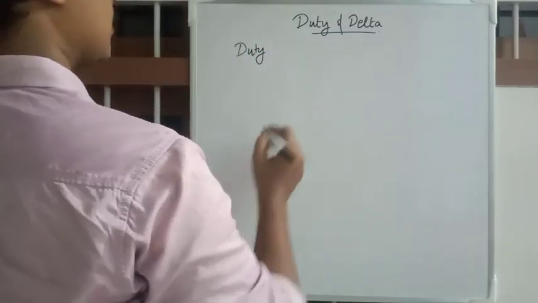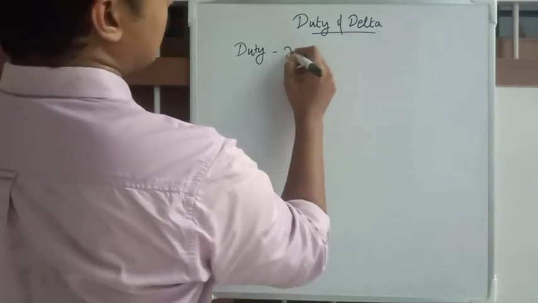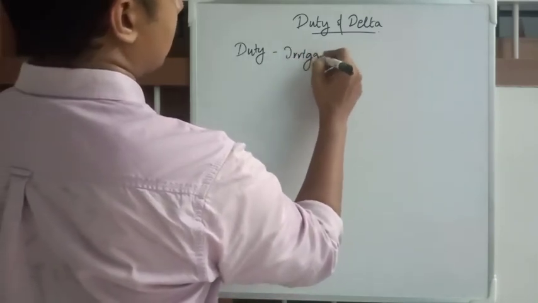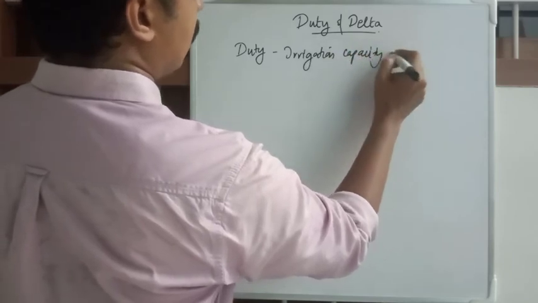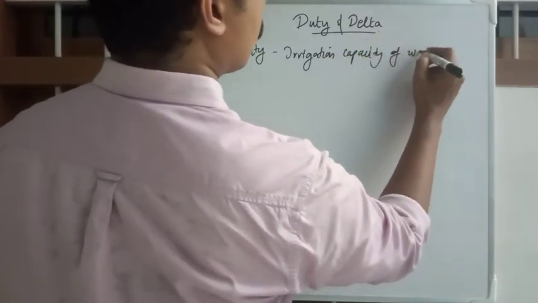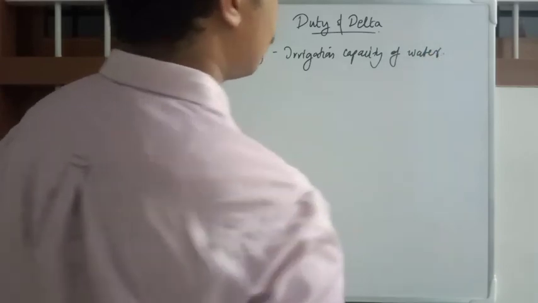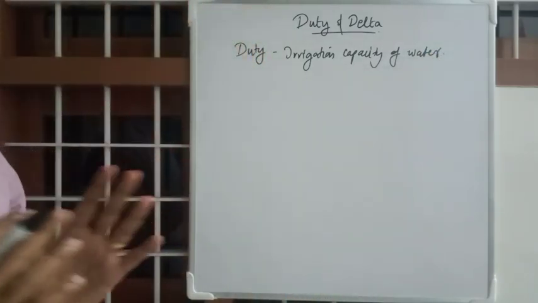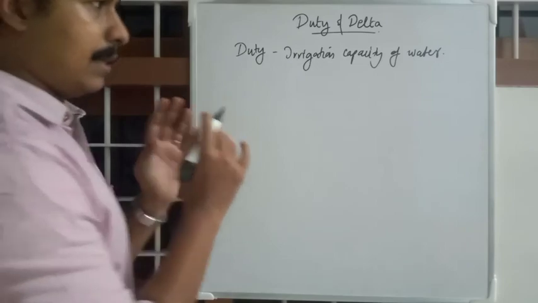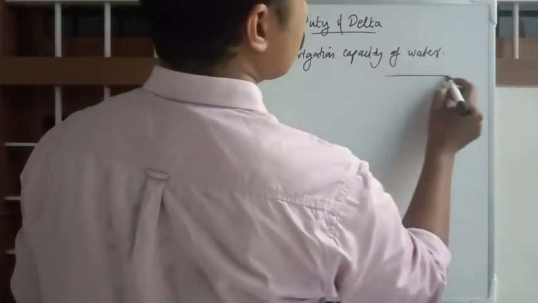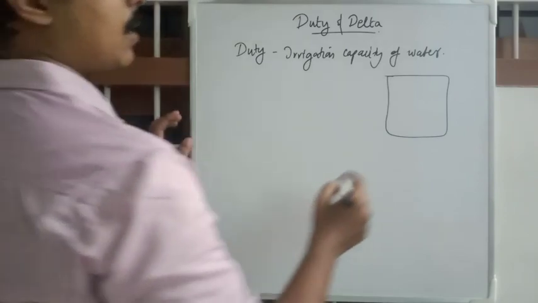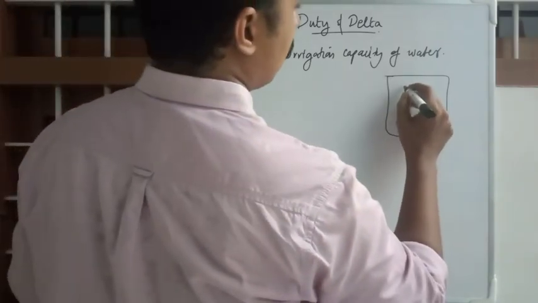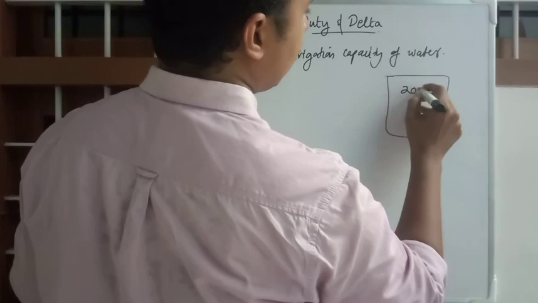Duty is irrigation capacity of water. This irrigation capacity of water, I'll explain. Suppose this is hectares.